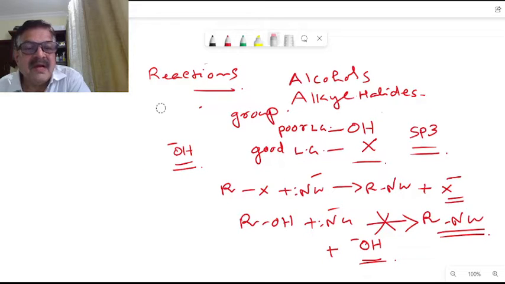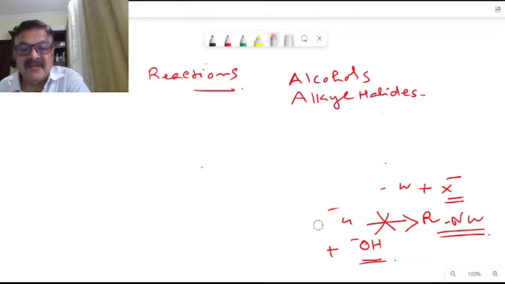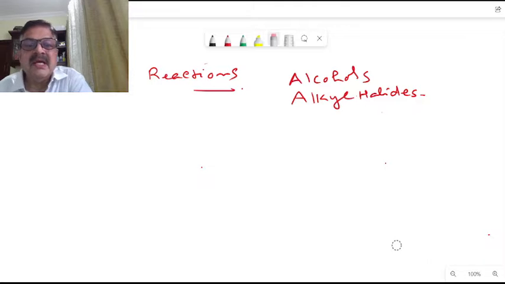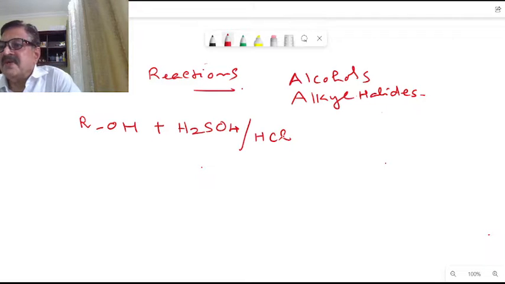That is how alcohols will undergo substitution reactions as well as elimination reactions. Beta elimination reactions are possible. Because OH minus is a poor leaving group, first we have to convert it into a good leaving group here. So the good leaving group can be made by treating ROH with a strong acid like H2SO4 or HCl, hydrochloric acid, and all this kind of thing.